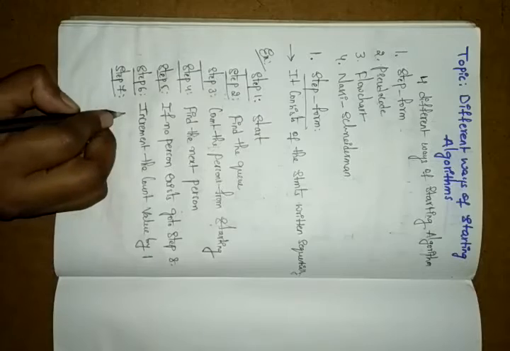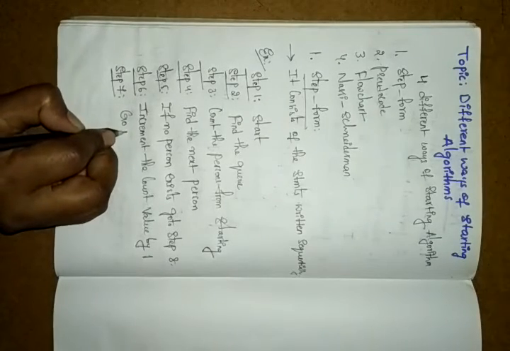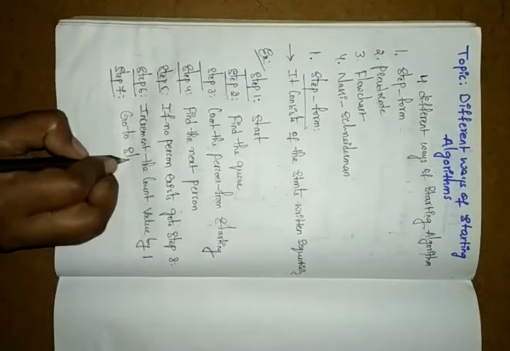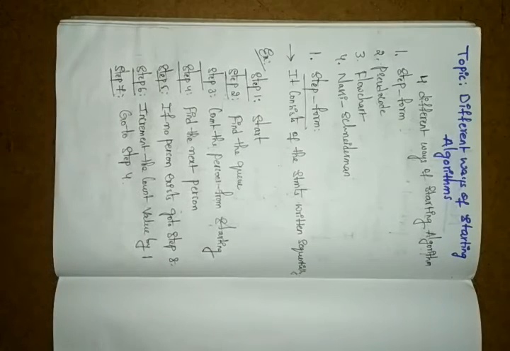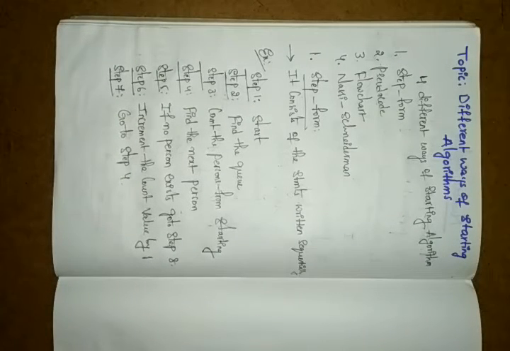In step 7, go to step 4, which is to find the next person. If a person is there, you increment the value by 1. Actually, at the starting position we have one person, and we find the next person. If there, yes, you increment: 1 plus 1 is 2. If there, 1 plus 1 plus 1 is 3. Like this you are calculating, right?